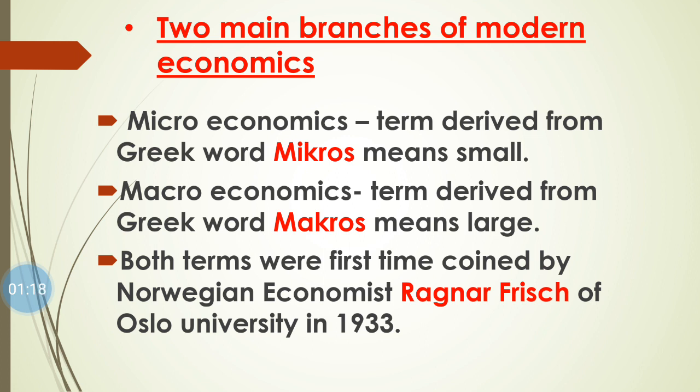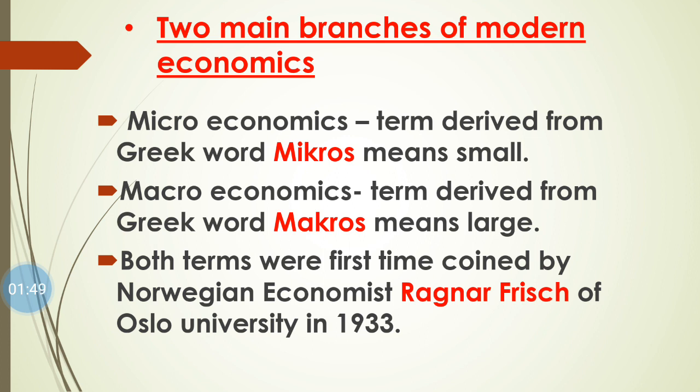So to explain the concept of micro and macroeconomics, we'll take one more example. Suppose there is one big forest. When we study about the entire forest, that is called macroeconomic study. And when we study about a single tree in detail, that is called microeconomics. So microeconomics means study on a small level but in detail, and macroeconomics means study on a large level and entire.